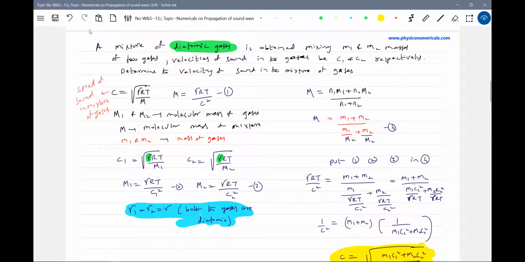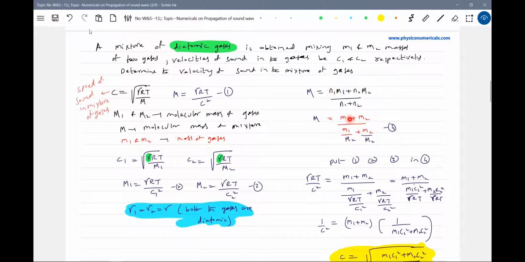Okay. Then how do we define the molecular mass of the mixture? Capital M, the molecular mass of the mixture, is the total mass by the total number of moles. What is the total mass? It will be N1 M1 plus N2 M2, where M1 is the molecular mass and N1 is the number of moles. The total mass of gas by the total number of moles will be the molecular mass of the mixture.